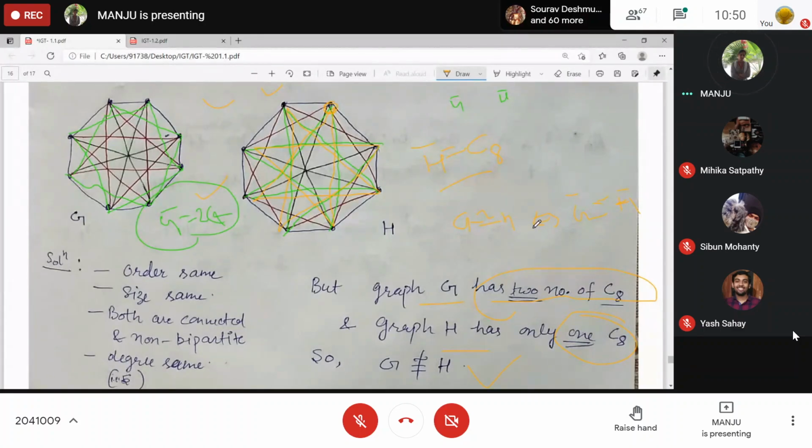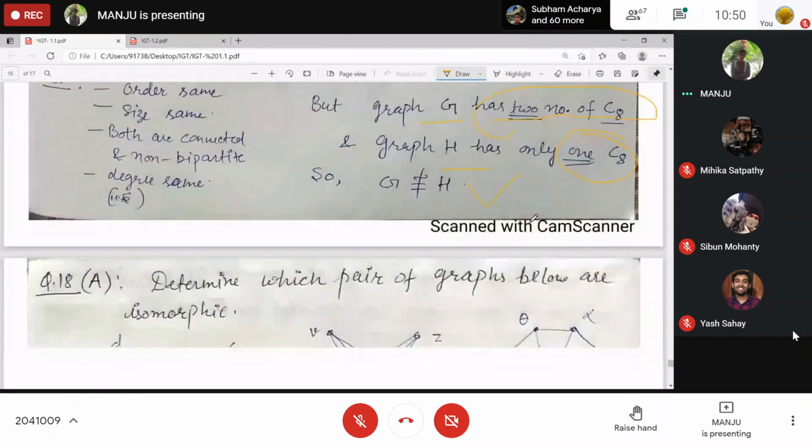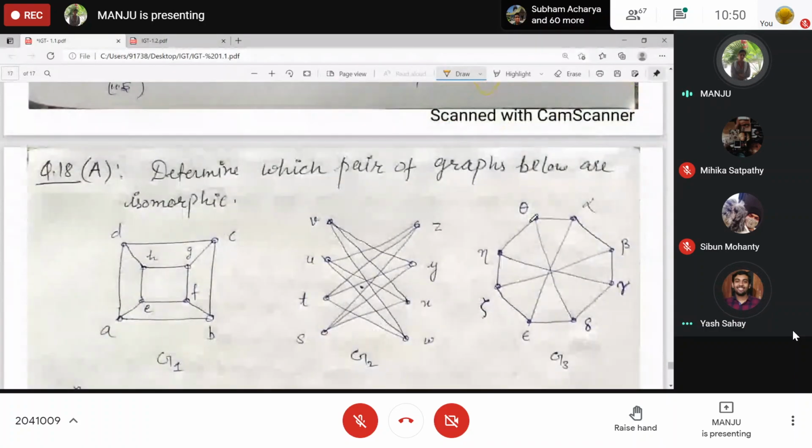Yes, everybody? Clear? Okay, ma'am, this is your exercise. Actually, assignment part, the one and only one assignment. Determine which pair of graphs below are isomorphic. G1, G2, G3. You need to determine whether G1, G2 isomorphic or not, G2, G3 isomorphic or not, and G1, G3 are isomorphic or not.